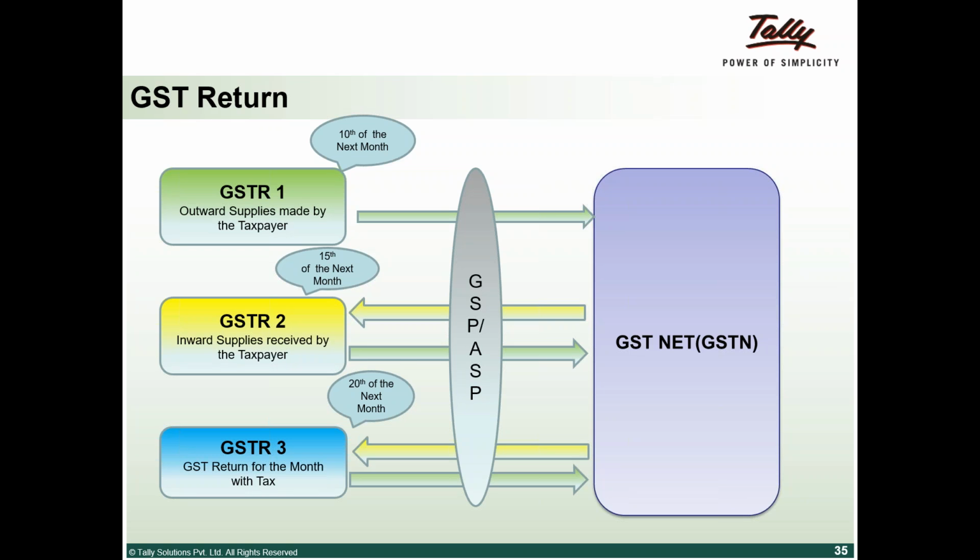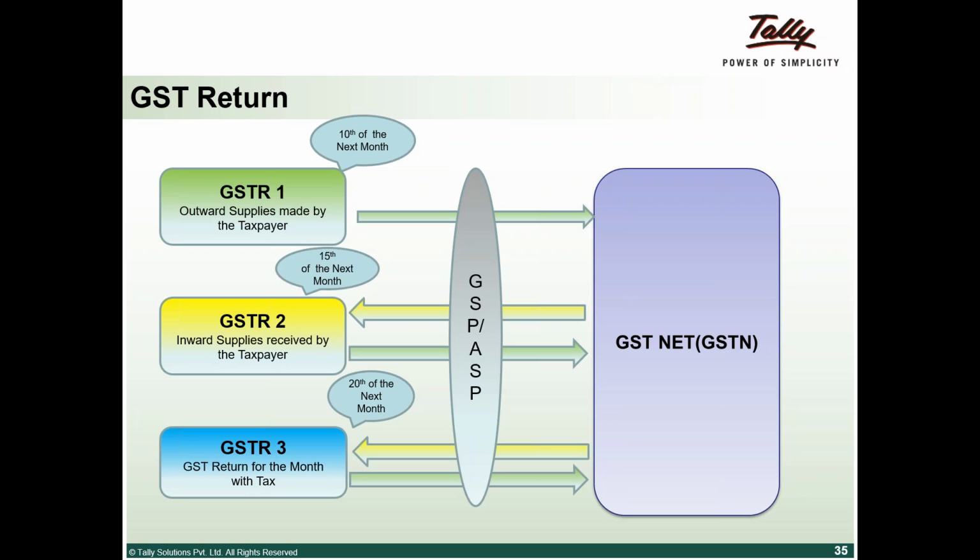They will be aggregating and providing a secure pipe between the GSP and the GSTN network, just to be safe and secure, because the GSTN servers are going to hold a humongous amount of data from taxpayers across the country. They don't want it to be open and exposed to malware and things of that sort.